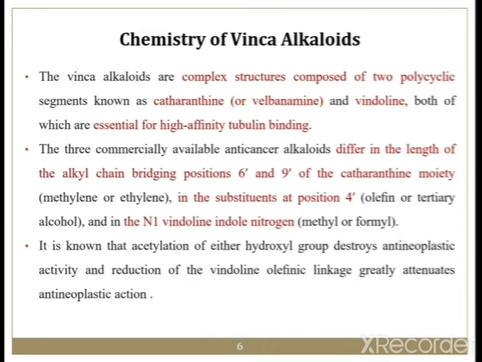We have already seen the Vinca alkaloid structure; it is quite complex, but it is composed of two polycyclic segments. One segment is catharanthine, also called velbanamine, and the second segment is vindoline. Both segments are essential for high affinity tubulin binding.